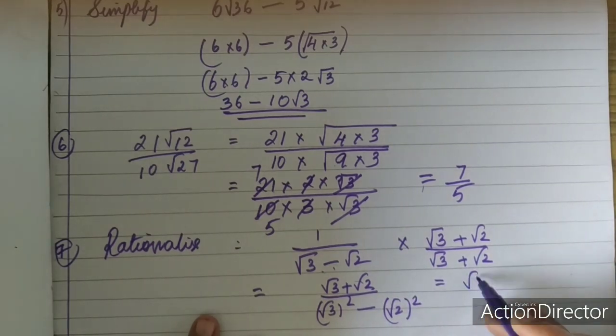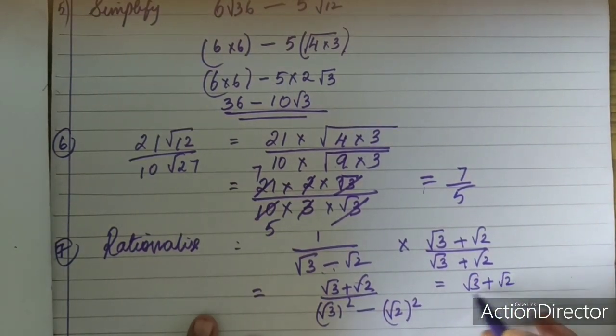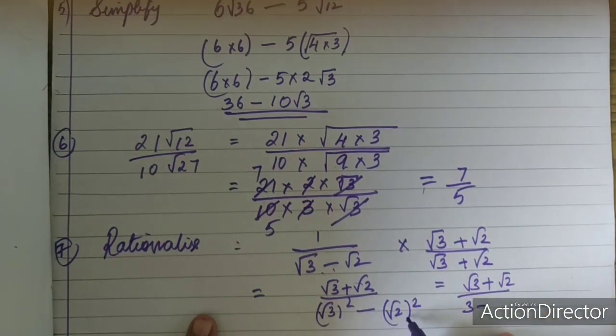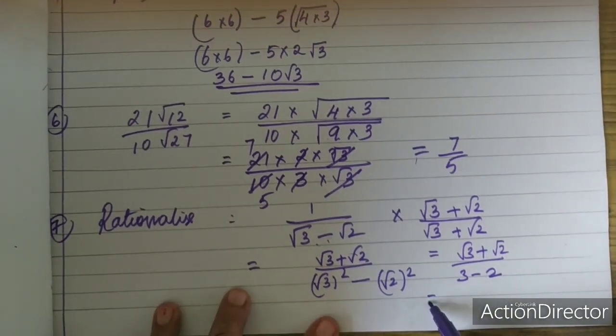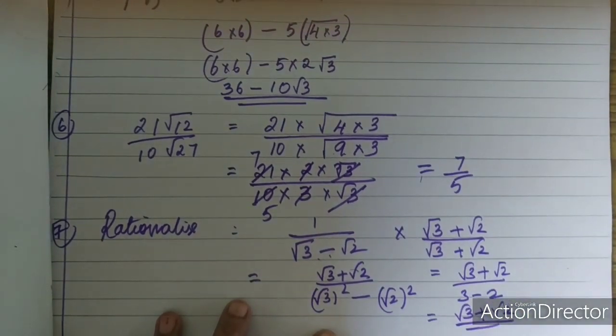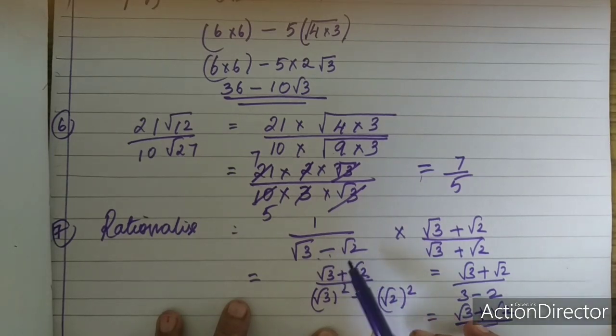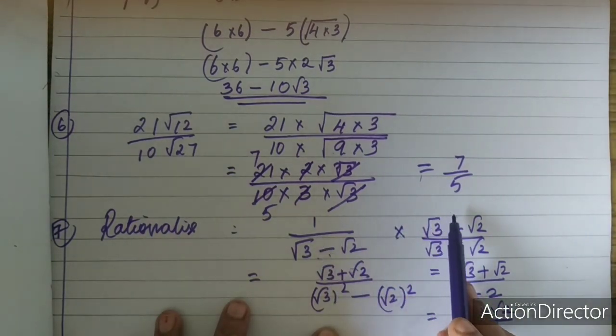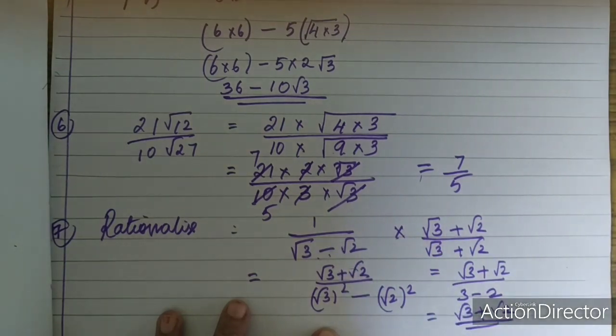So this is nothing but root 3 plus root 2 upon root 3 square is 3 and root 2 square is 2, so 3 minus 2, which is 1. So the answer is root 3 plus root 2. While multiplying in rationalization, you have to be very careful. You have to take the opposite sign over here.